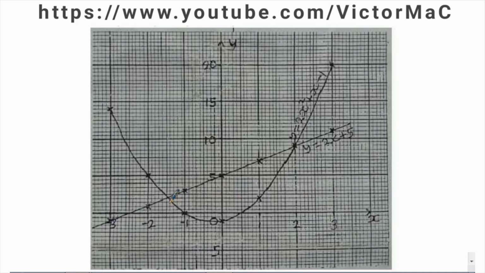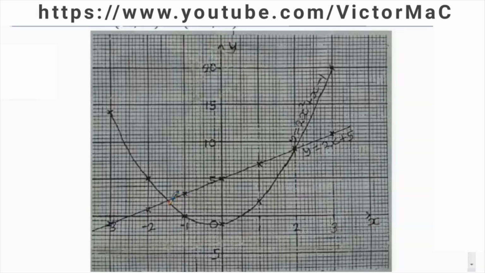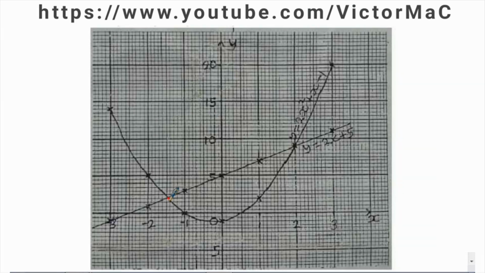Now, the points of intersection of these two graphs, looking at the graph below now, the two graphs meet at 2 points. The first point is this point, and the second point is this point.